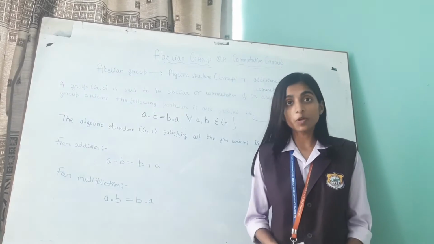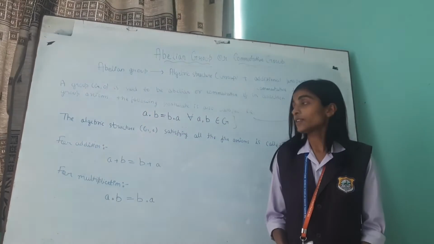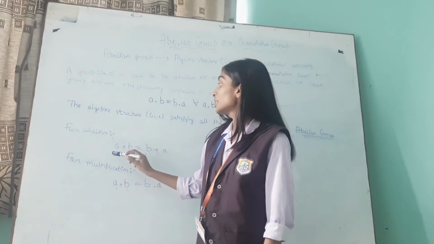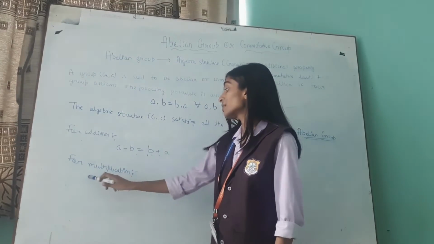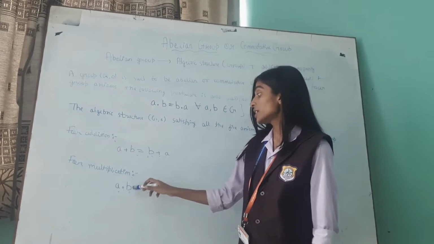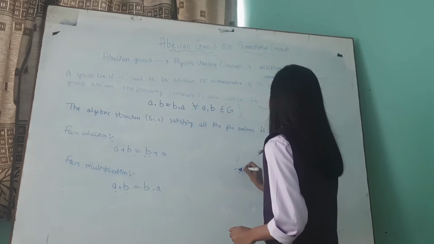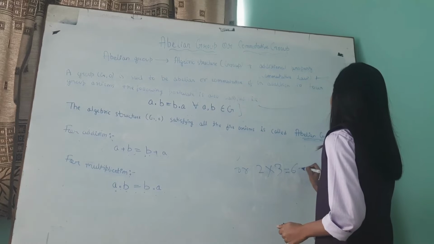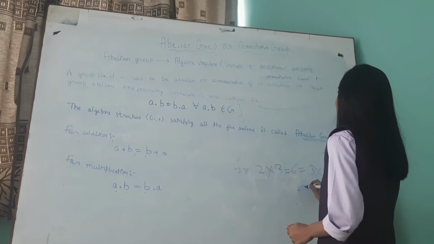The axioms are closure property, existence of identity, associativity, existence of inverse, and the last one is commutative law. For addition, the condition is A plus B is equal to B plus A, and for multiplication, the condition is A multiplication B is equal to B multiplication A. For example, 2 into 3 is equal to 6, which is also equal to 3 into 2, which holds commutativity.